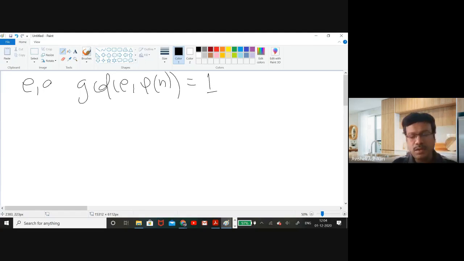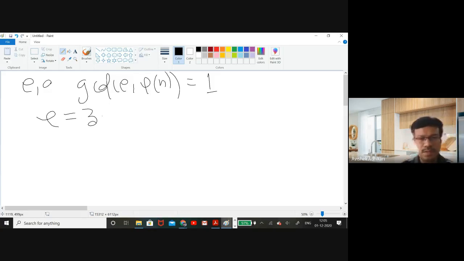So the receiver, who wants to receive this message, in the key generation stage first finds some e, a random integer, in such a way that GCD of e and phi(n) equals 1. It may happen that the value of e becomes very low. Suppose, for example, e is 3.